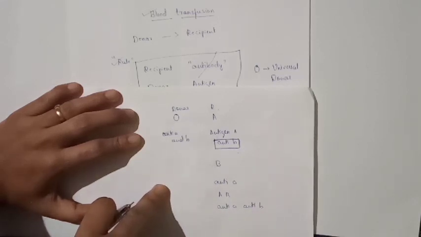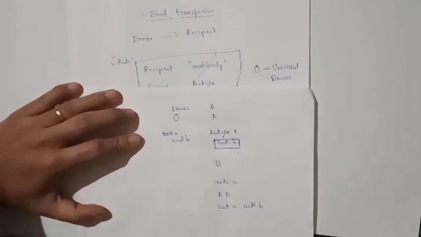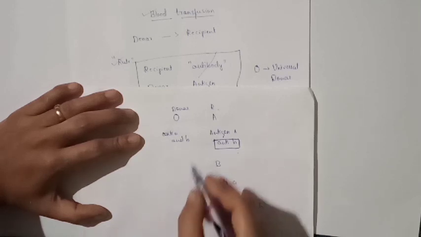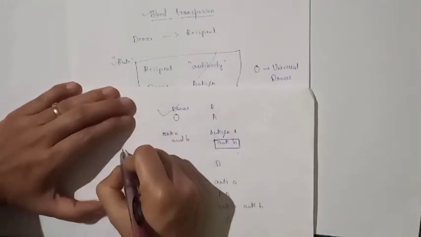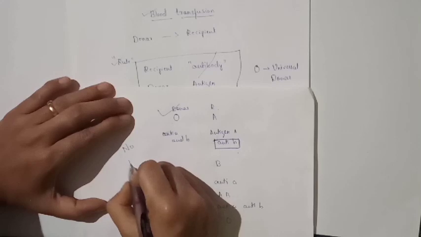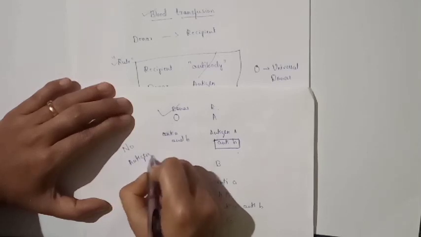There is no antigen in blood group O, only antibodies. Therefore, it is called the universal donor because it does not consist of any antigen.